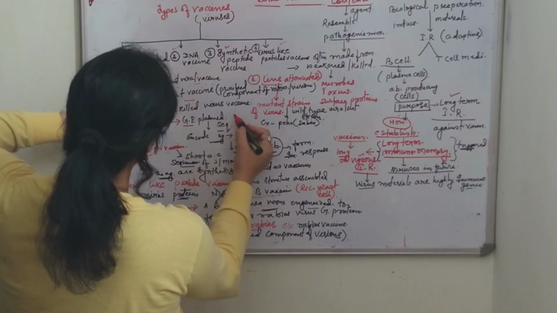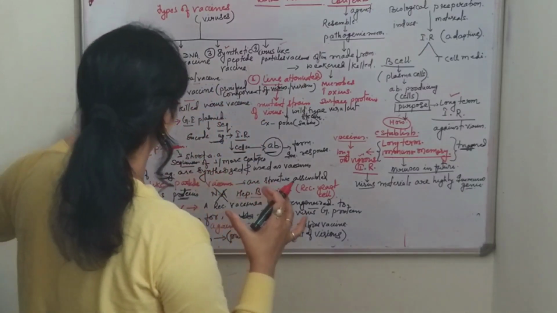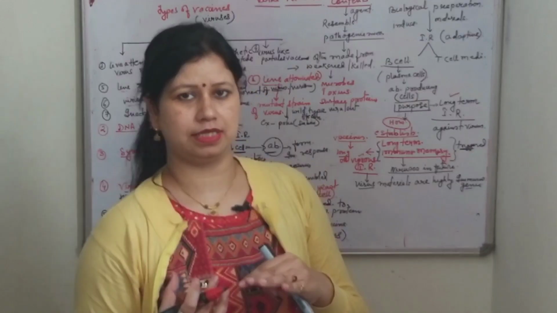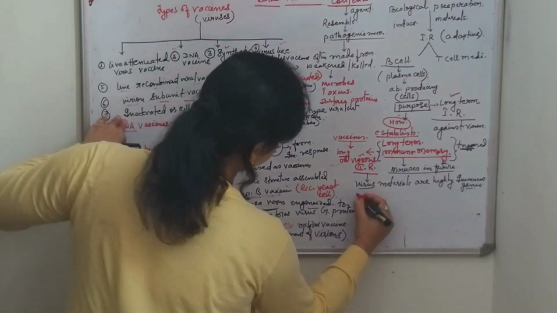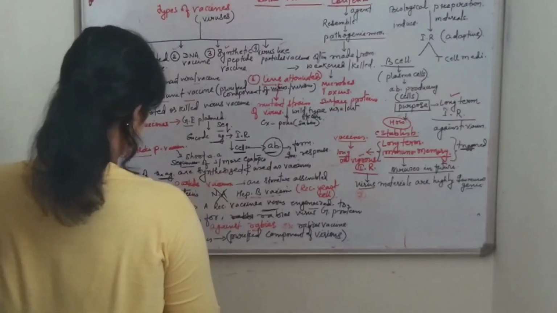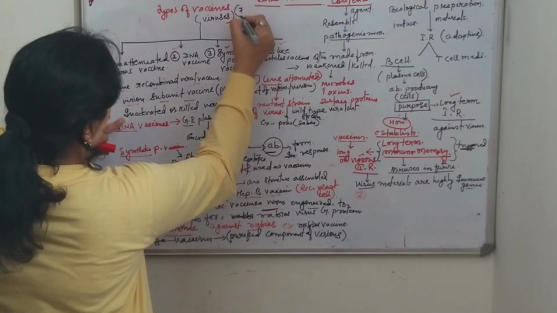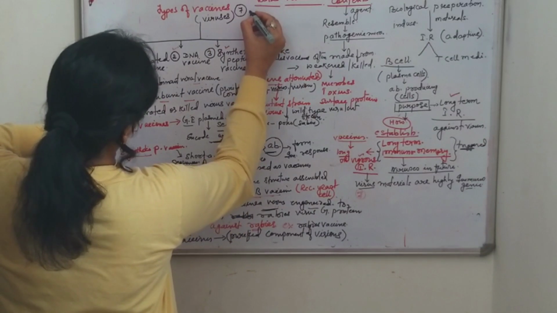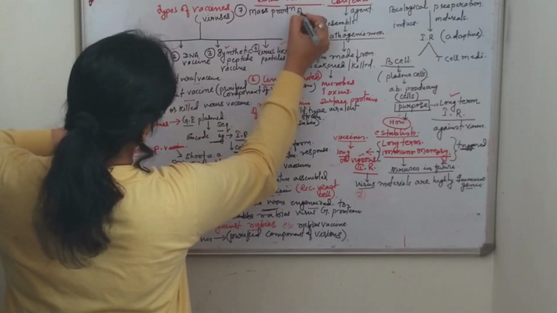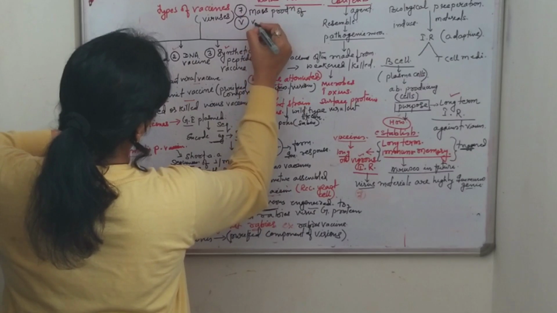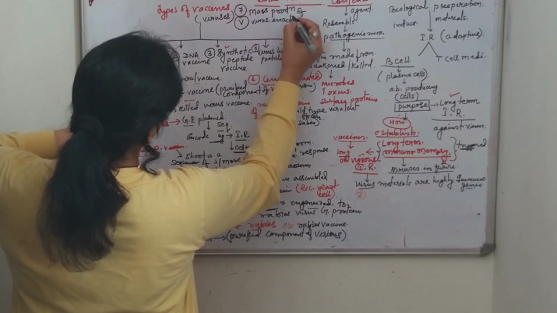These inactivated or killed virus vaccines are made by the mass production of virulent viruses, and then inactivating the infectivity.